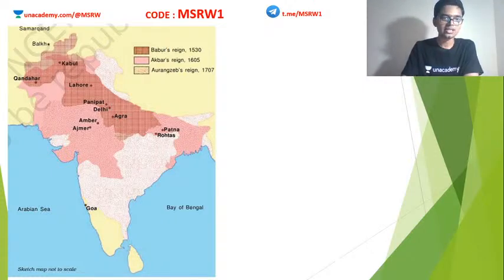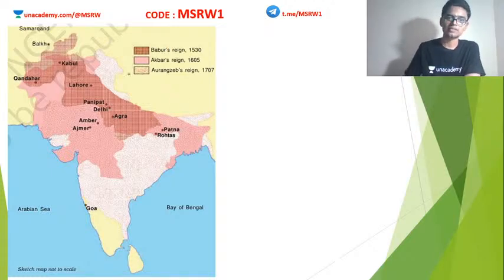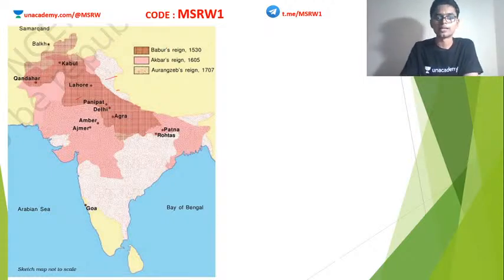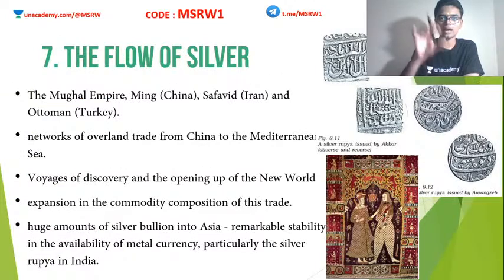So you can see a beautiful map here showing the expansion of the realm during various Mughal kings. Babur is the first one, shown in dark red color. Then you have Akbar, who consolidated a much bigger region, and finally the yellowish dots show the additional areas that were brought into the Mughal kingdom by Aurangzeb. You can look at this chart in the NCERT textbook and have an idea about the Mughal dynasty.